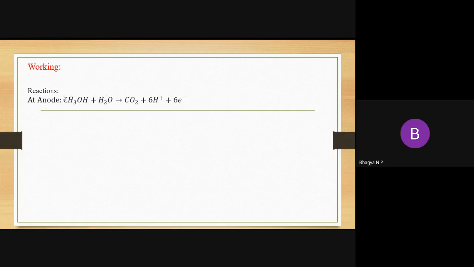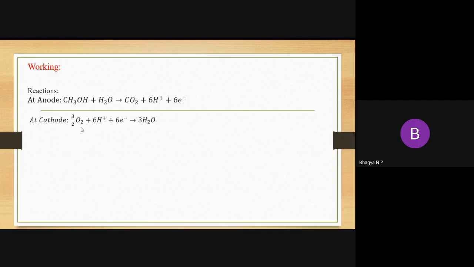So this methanol, in the presence of moisture, undergoes oxidation. Why? Because at the anode, an oxidation reaction always takes place. It liberates carbon dioxide, 6 H plus ions and 6 electrons. When we consider the cathode, what have we passed? Oxygen.